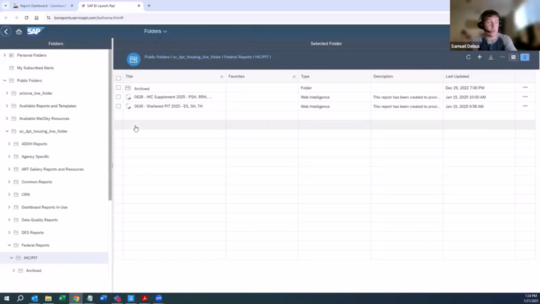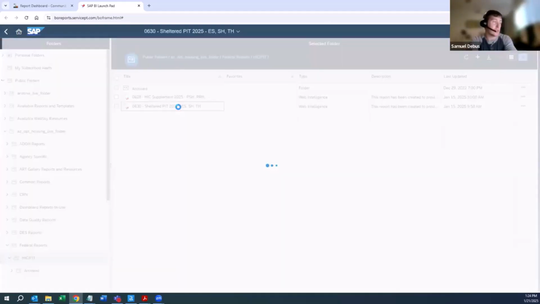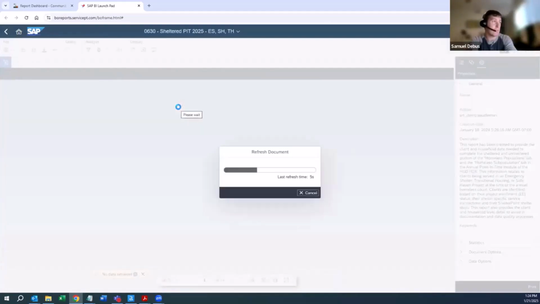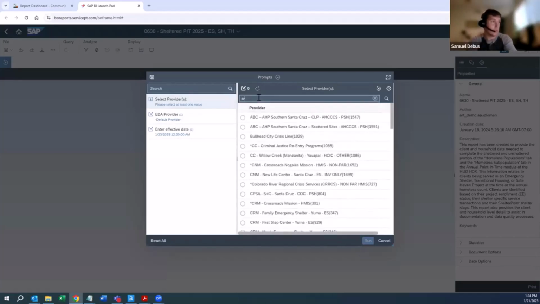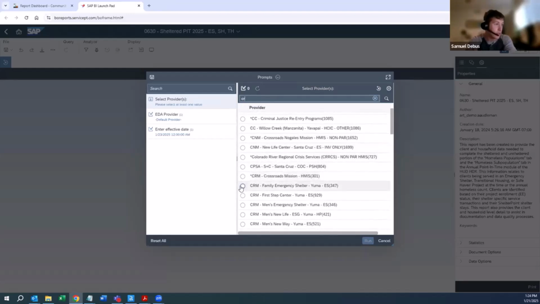I'll show you how to run the 630 as well, for shelters, transitional housing projects, and safe havens. It's going to be exactly the same thing, so that's nice. Again, Select Provider is the only thing they have to worry about. So we're just going to select, let's see here, a shelter. And then the effective date's already populated, nothing else to be done.